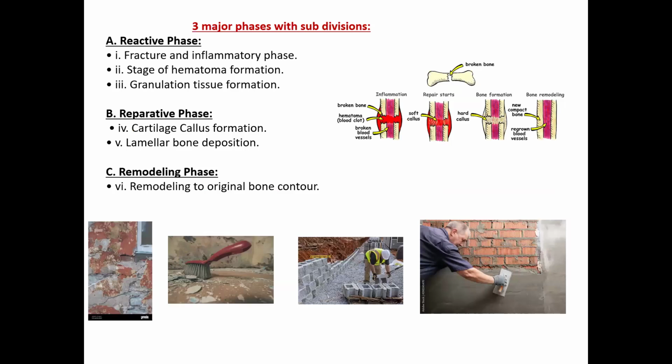So इसको और अच्छे तरीके से जैसा हमको प्रेजेंट करने के लिए, याद रखने के लिए, क्लासिफाई करने के लिए, we distribute this whole process of fracture union into 3 stages: reactive phase, reparative phase, and last is remodeling phase. ठीक है? First is reactive, second is reparative, third is remodeling.